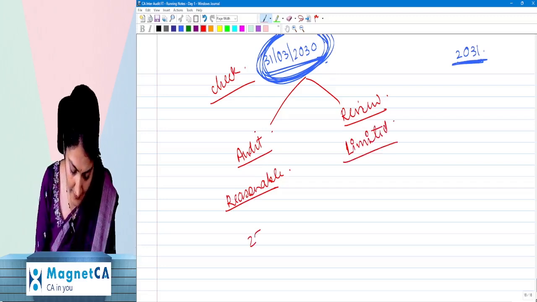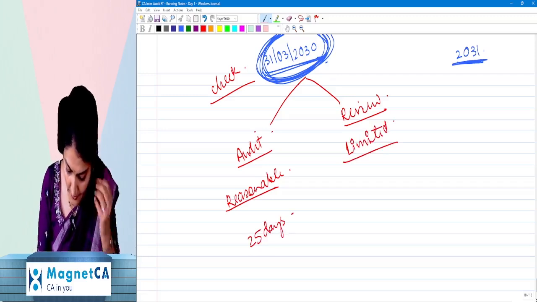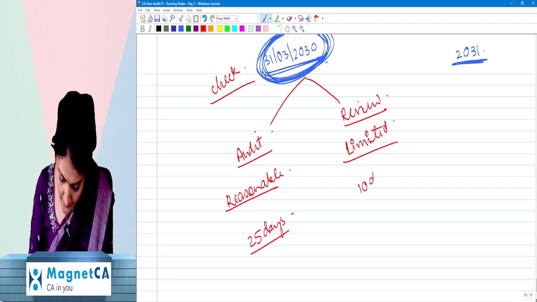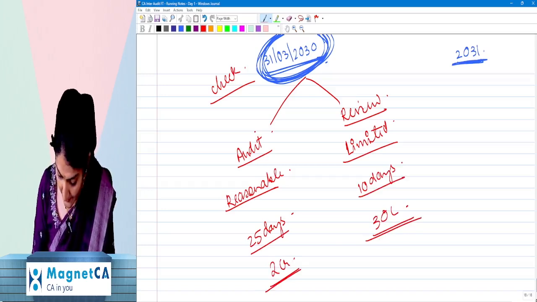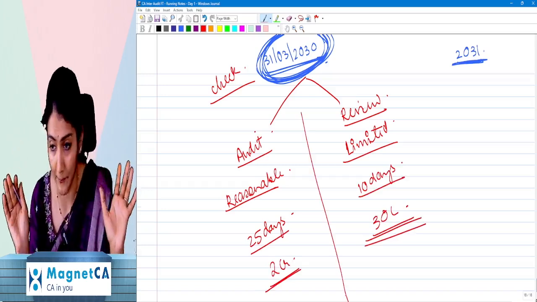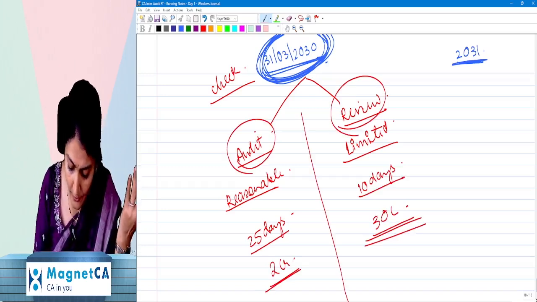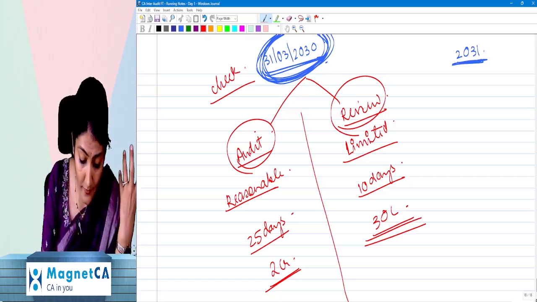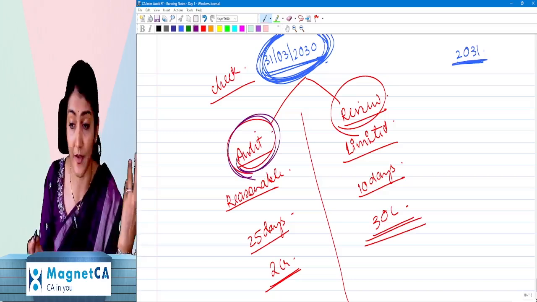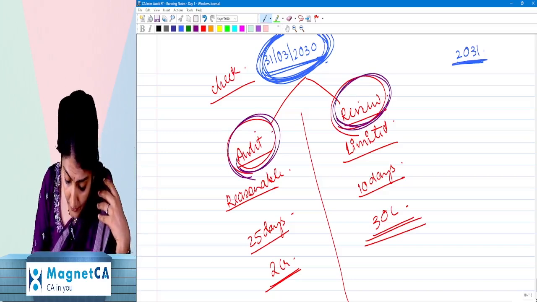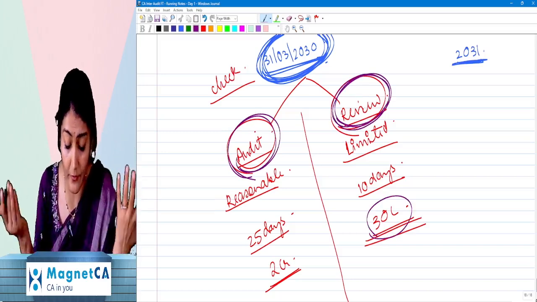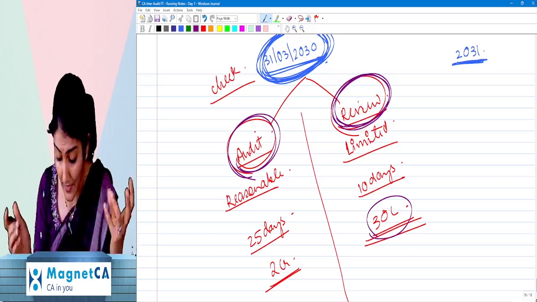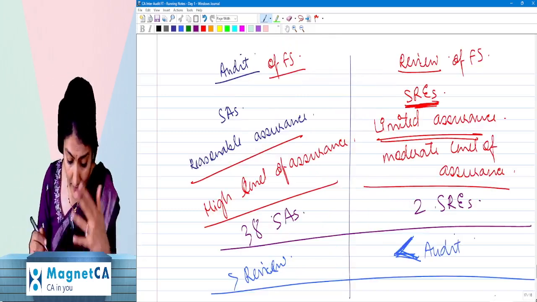To do audit, say for example, the CA says I will take 25 days. To do review, the CA says I will finish it in 10 days. Audit fee, the CA says 2 crore. Review fee, say the CA says 30 lakh. Then, client, you decide whether you want an audit done or a review done. If law requires you to get an audit done, then get the audit done. If you want to declare your review results, then you get the review done. Right? So that is first, what is an assurance engagement?